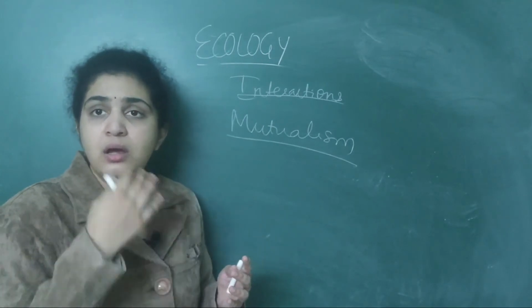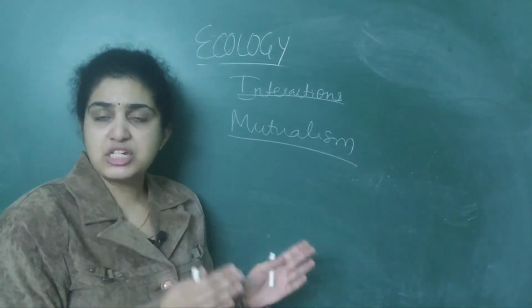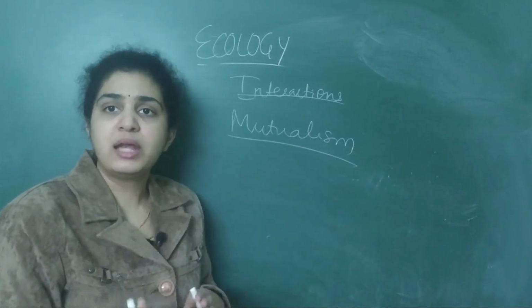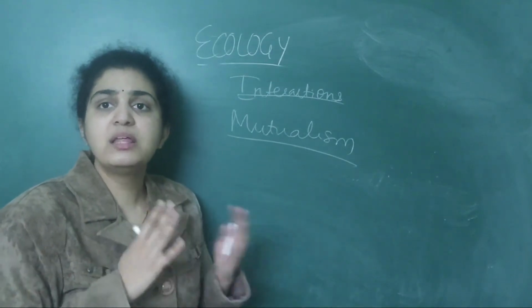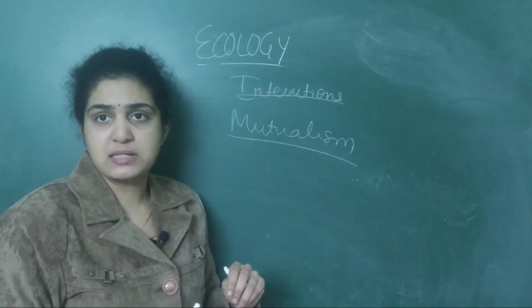Mutualism means both should be helping each other. If pollination is done for the plants, they will give nectar to the animals so that both will be benefited. This is the concept of mutualism.